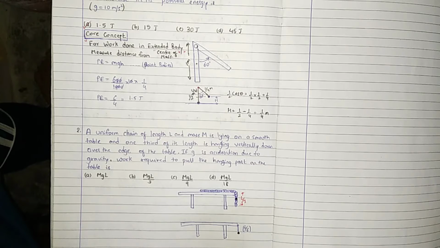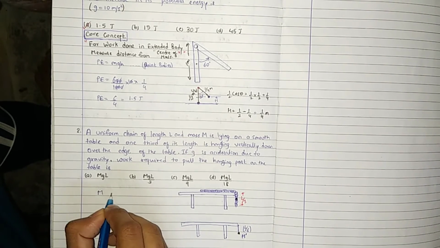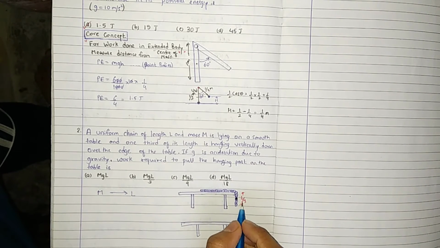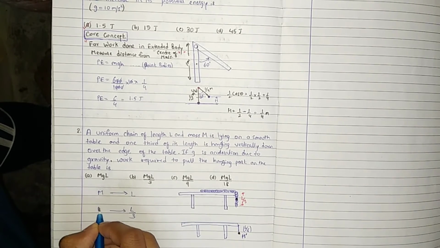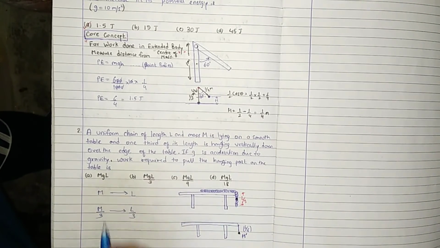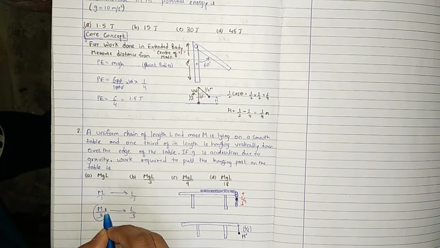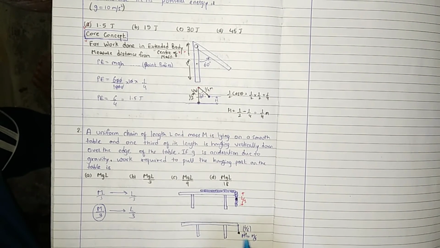So first of all, we have to find the mass, and represent it as M dash. M mass is for the whole chain, and its length was L. Now our hanging part is L by 3, so its mass will be M by 3. It's simple as that. I have divided this side by 3 and this side also by 3, and I got the mass of the hanging part as M by 3. The M dash will be M by 3, and its distance from the center of mass is L by 6.